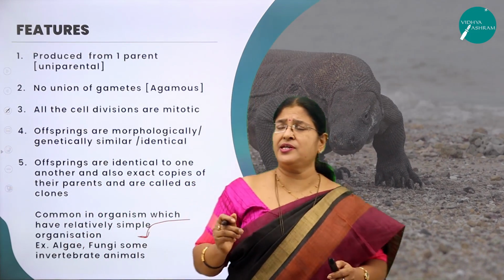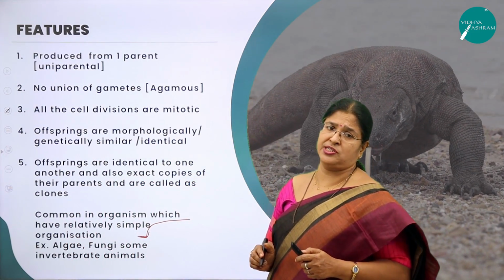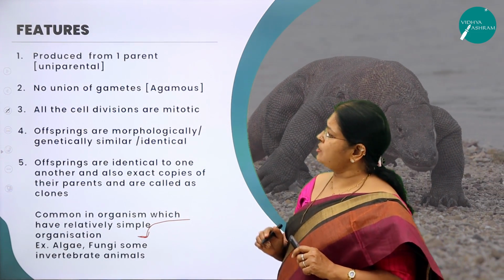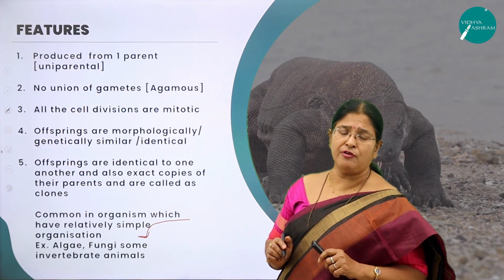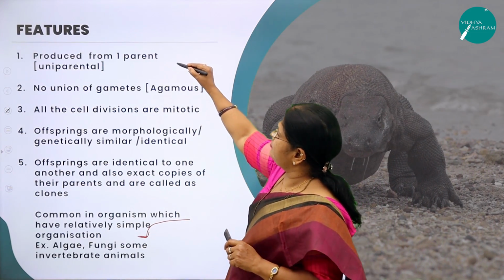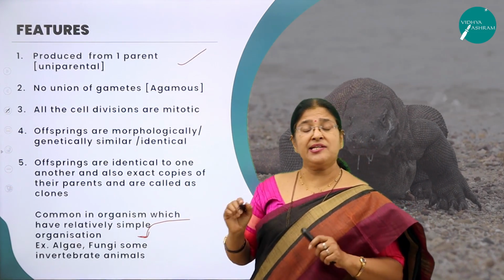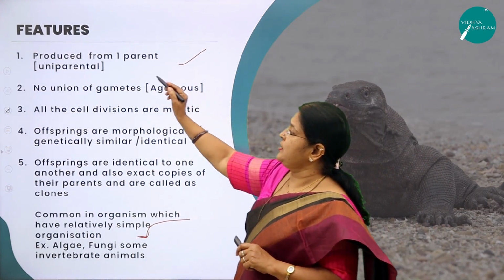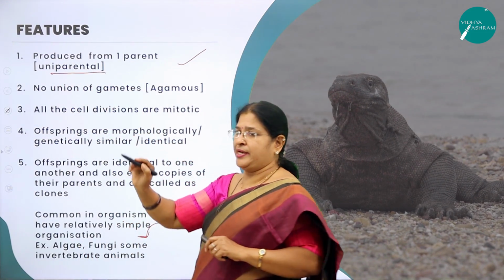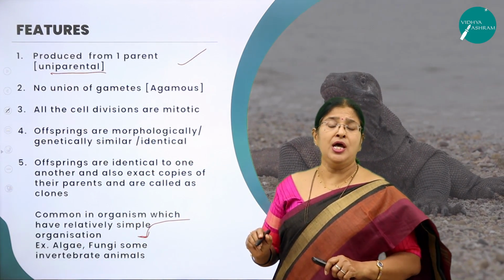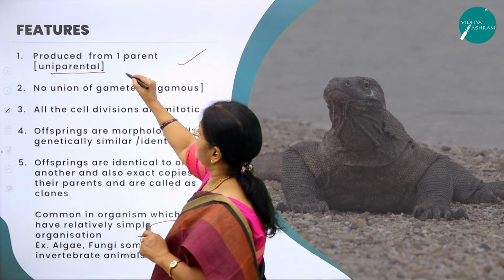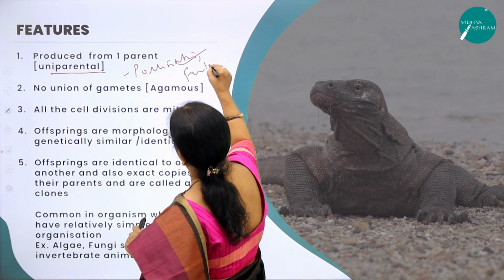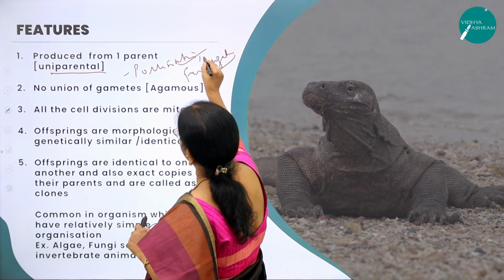Now, what are the features of this asexual reproduction? This asexual reproduction has its own characteristic features. Now let us see the characteristic features one by one. As we have already discussed, asexual reproduction is a kind of reproduction where the offsprings are produced from one parent. So we use the word uniparental. And one thing we should remember, there are no complicated processes like pollination and fertilization, which are very much required.